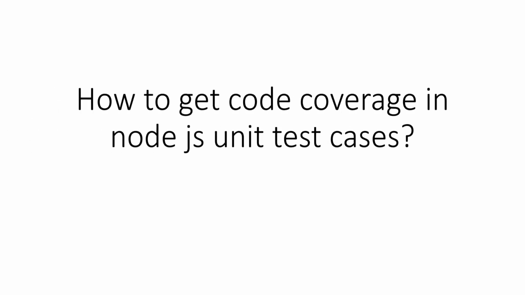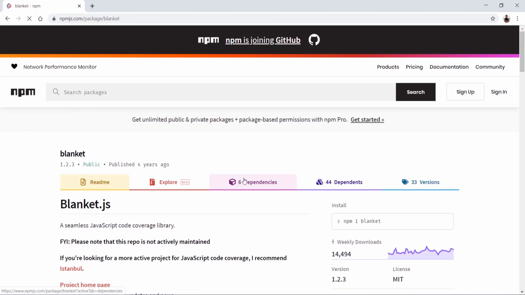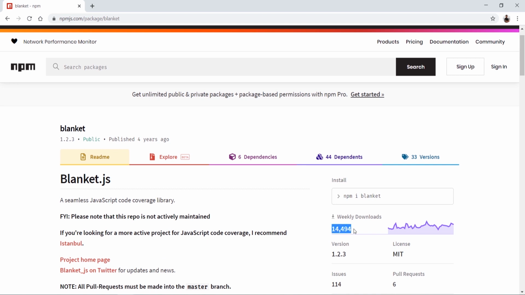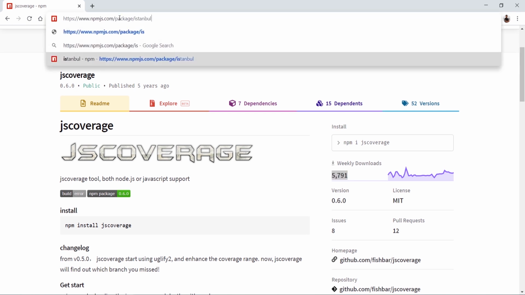How can we get the code coverage in Node.js unit test cases? We can use plugins like Istanbul, JS coverage, Blanket, then Karma coverage. Though Karma coverage internally uses Istanbul only. If you see the popularity of Blanket and JS coverage in the npm registry, the weekly download is about 14,000 for Blanket and 5,000 for JS coverage. And if you check the same weekly download for Istanbul, it would be in lakhs.